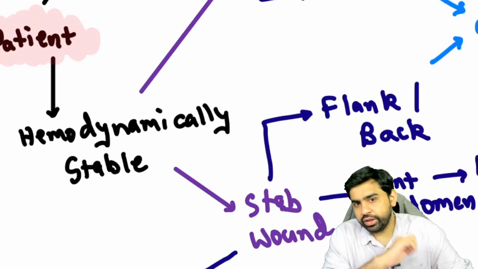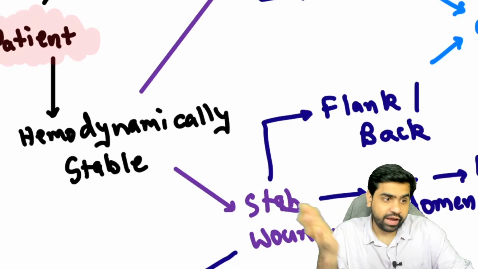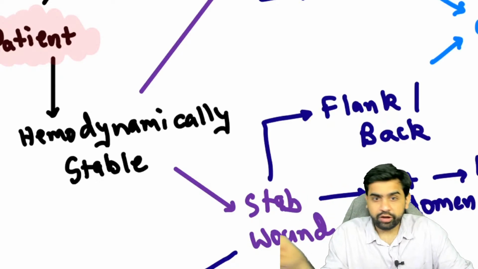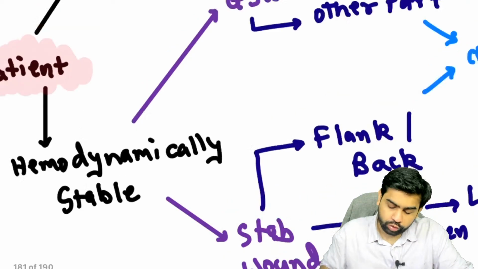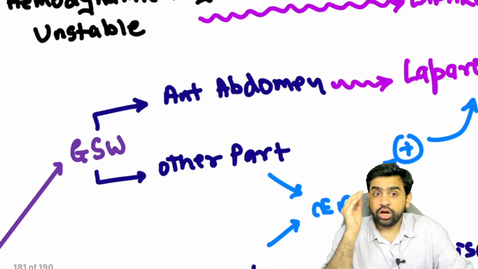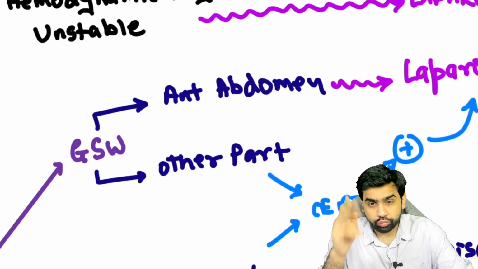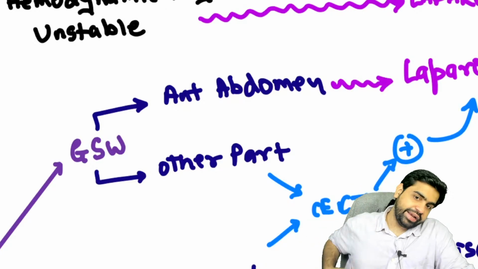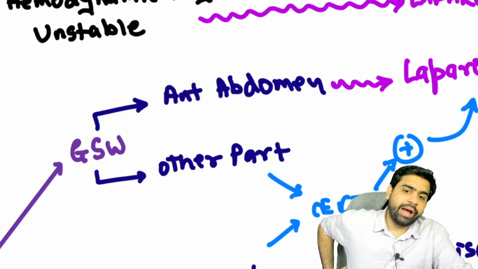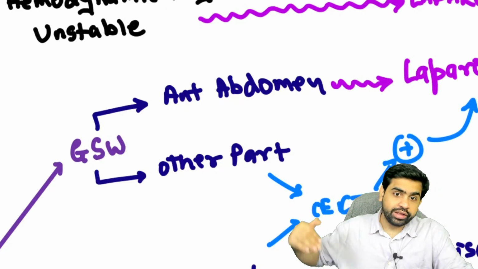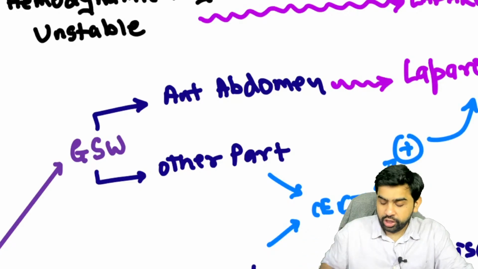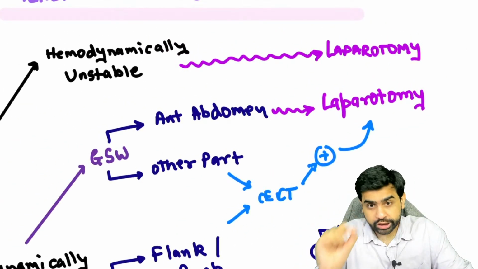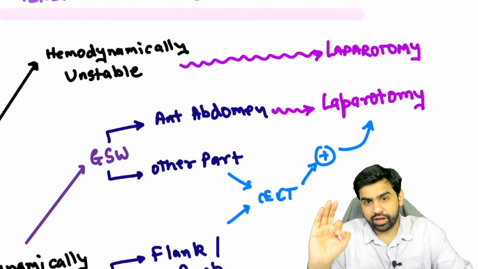Now there are two ways in which these patients might have got injured. Somebody would have shot these patients, or there would have been a stab injury. So you could have had a gunshot wound, or there could have been a stab. In the gunshot wound, again it can happen to the anterior abdomen or to the back or the flank. If there's a gunshot wound on the anterior abdomen, nothing doing, you straight away go ahead with an exploratory laparotomy.